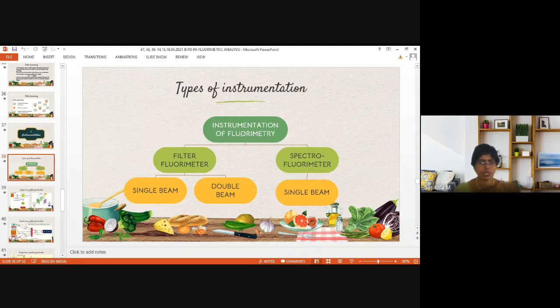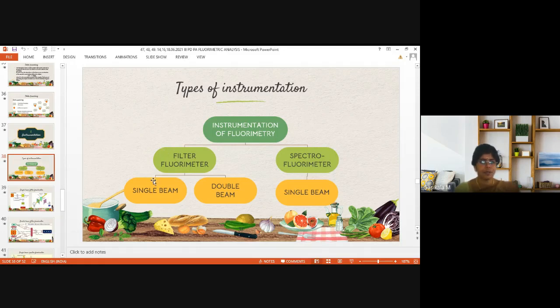Instrumentation of fluorimetry is divided into filter fluorimeter and spectrofluorimeter, where filter fluorimeter is a low cost instrument, whereas expensive or sophisticated instruments are spectrofluorimeters. Through a filter fluorimeter, we will not get any spectrum. With a spectrofluorimeter, we can derive the spectrum, and it will be operated with software, whereas a filter fluorimeter functions like normal digital fluorometers.